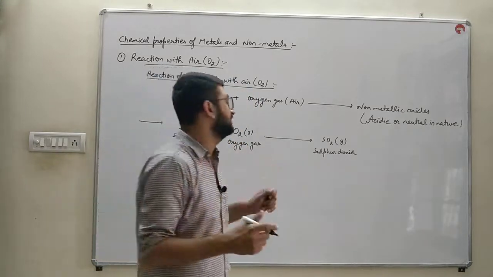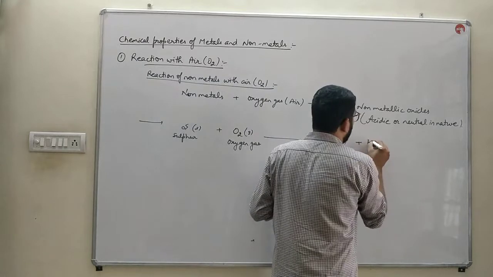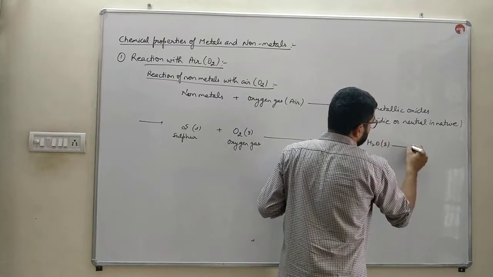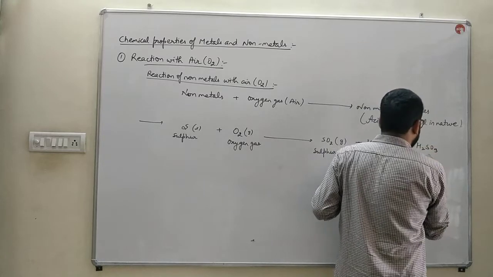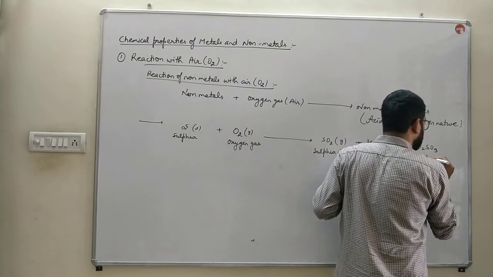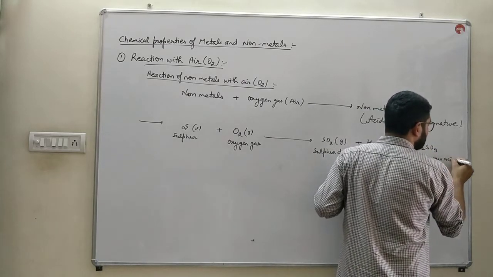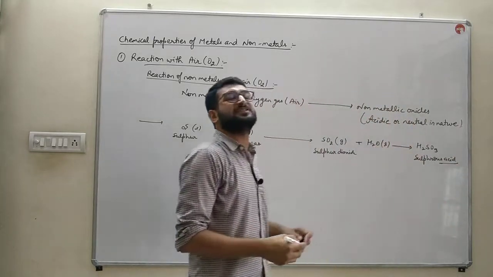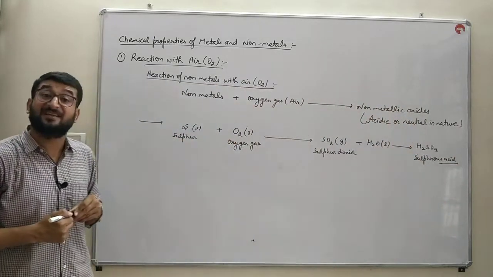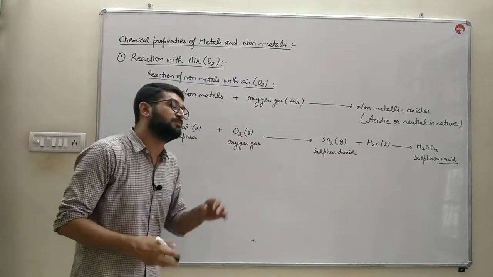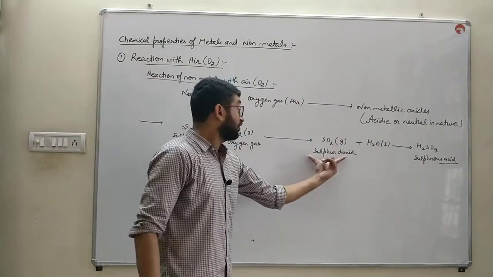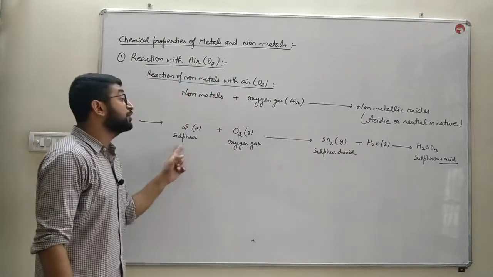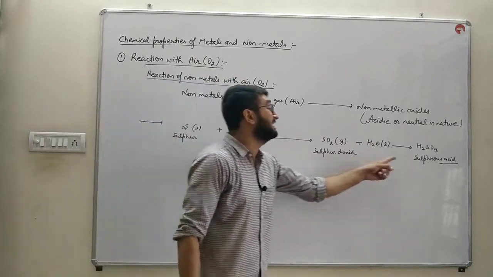How will you prove it? Pass this gas through water and it will form sulfurous acid. As its name indicates, sulfurous acid is acidic in nature, which turns blue litmus to red. So the oxide which is formed by the non-metal sulfur is acidic in nature.